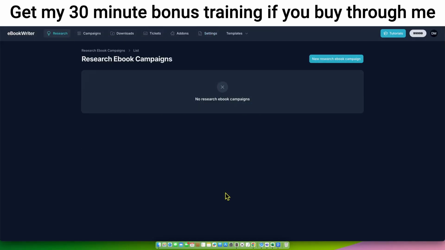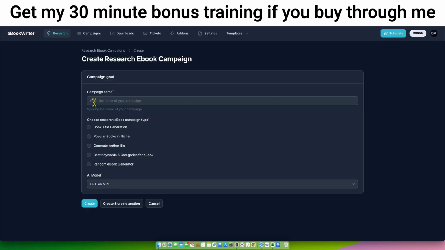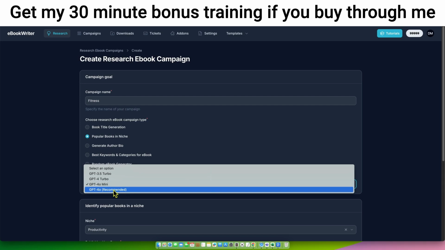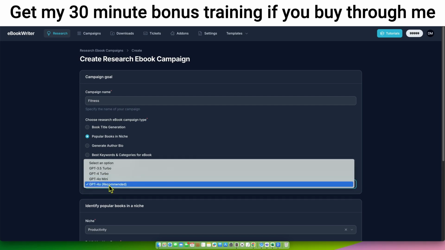And let's just say we want to research some topics. So new research, ebook campaign, and let's just say we want to go with fitness. They have different research types: book title generation, popular books in the niche. Let's actually do that. So we have 4.0, and then we have 4, not the 4.0 mini. Okay, so those are the options you have.